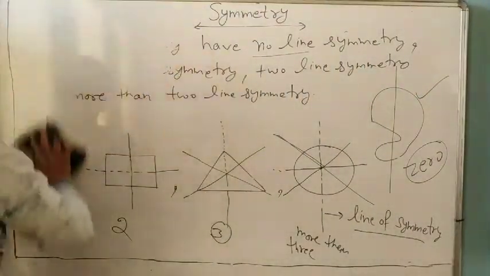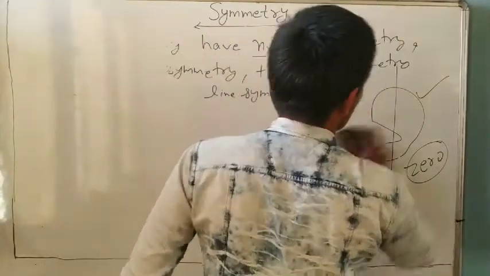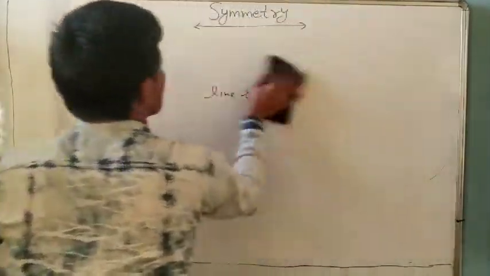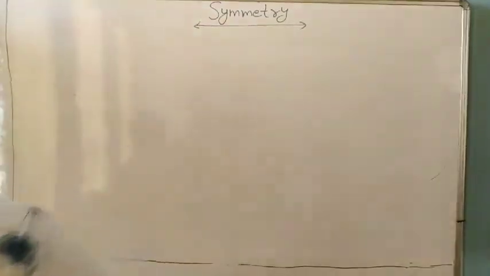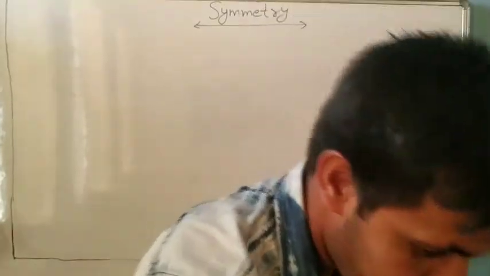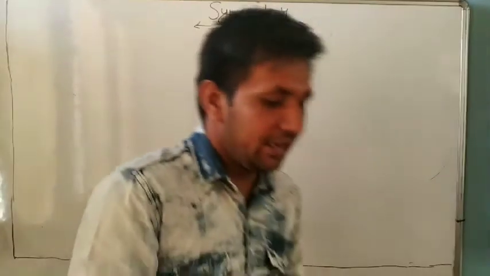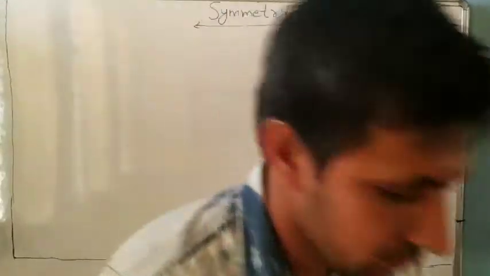Now you understand what is line of symmetry. Line of symmetry means a line which divides the figure into identical parts. Now you can solve all the questions yourself. One more example, you can check it. Look at it.